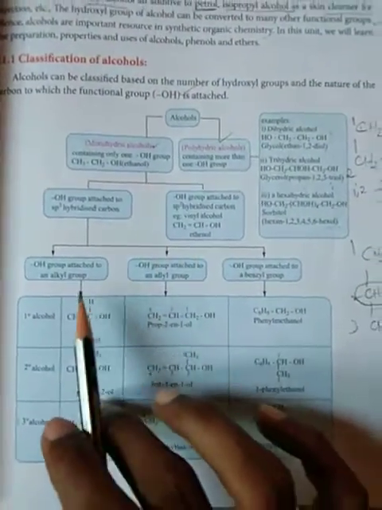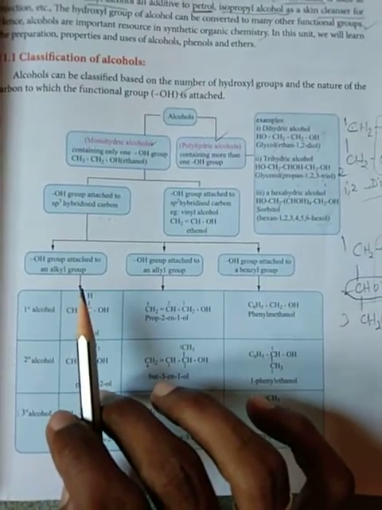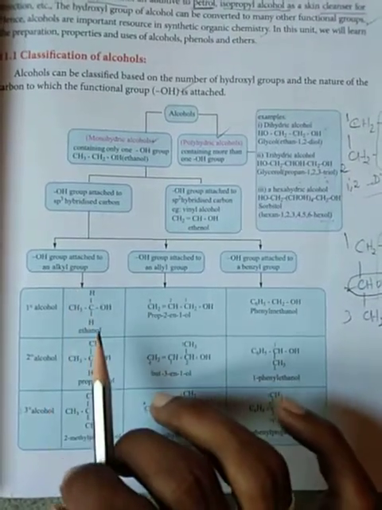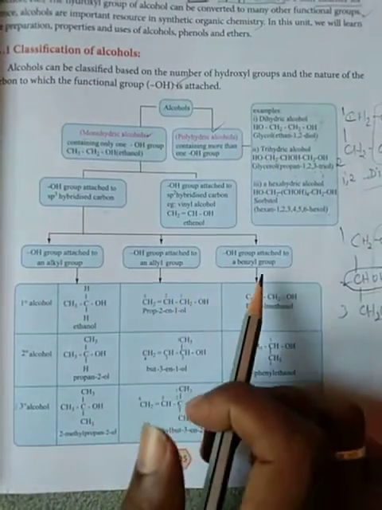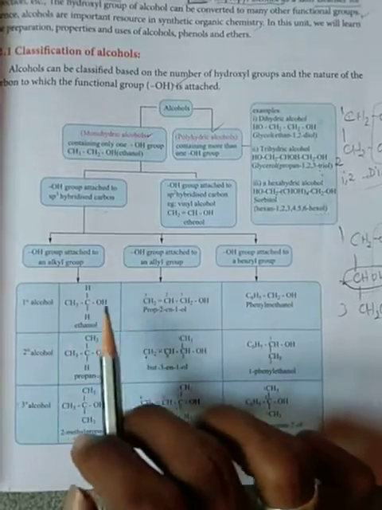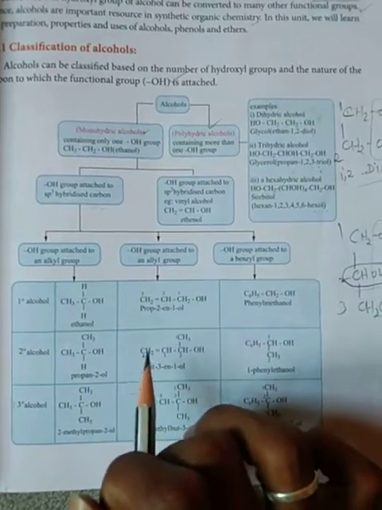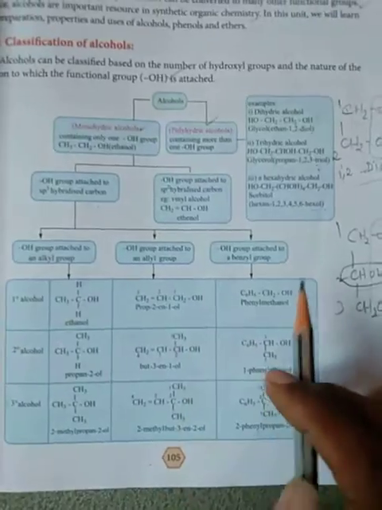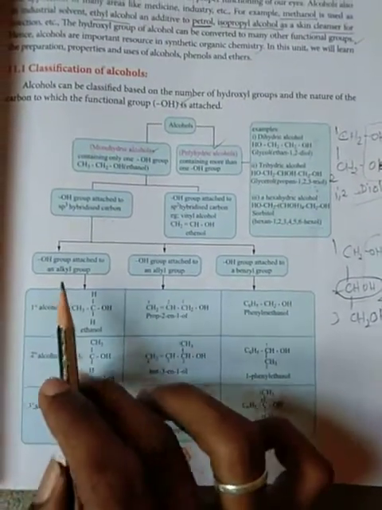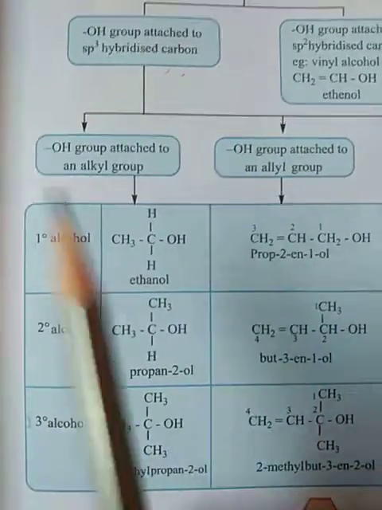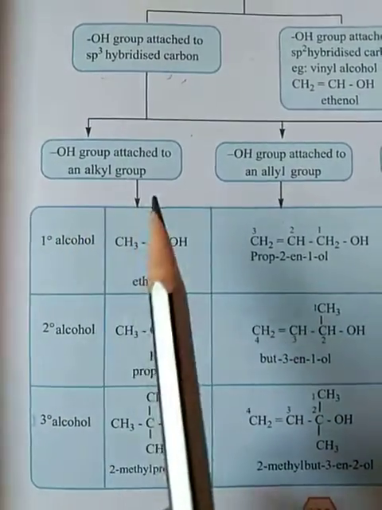So now we discuss monohydric alcohol, which is of 3 types: alkyl alcohol, allyl alcohol, and benzyl alcohol. The alkyl is saturated, allyl is unsaturated, with the OH group attached, and benzyl has the OH attached to a benzyl group. So we will discuss the alkyl group first: the OH group attached to an alkyl group.